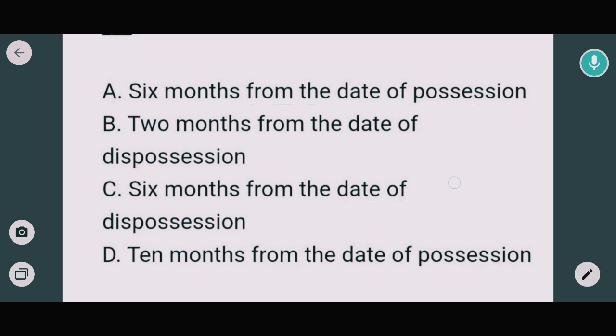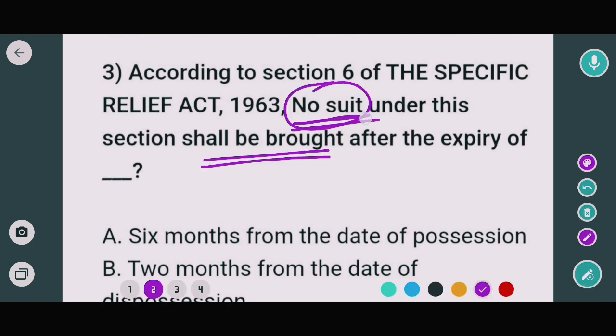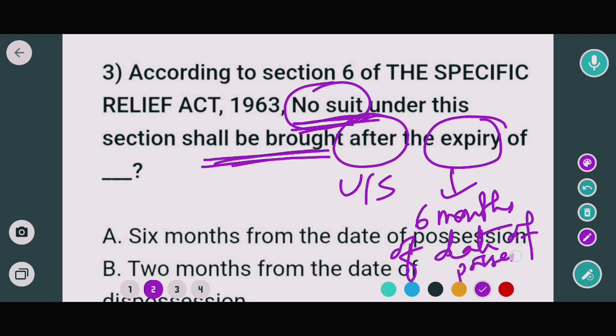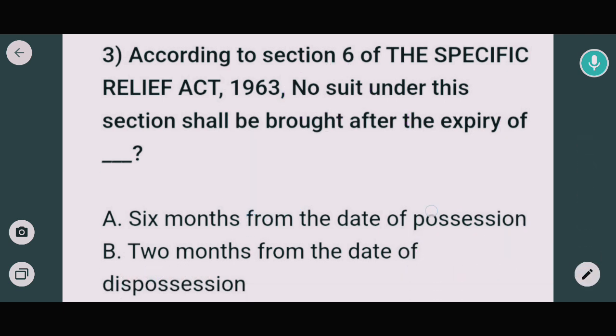That means agar 6 months khatam ho gaya, the suit cannot be brought under the Specific Relief Act. That means under Section 6 of the Specific Relief Act, after the expiry of 6 months from the date of possession. So in this case, option A would be the correct answer. Now move to the next question.